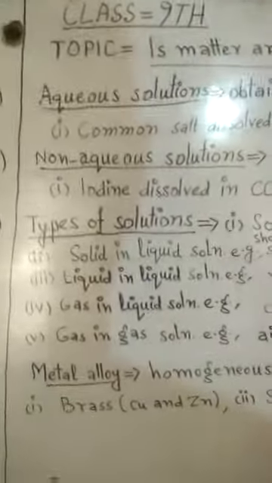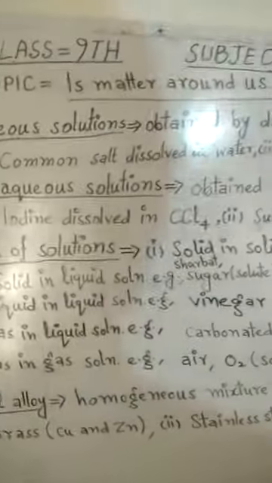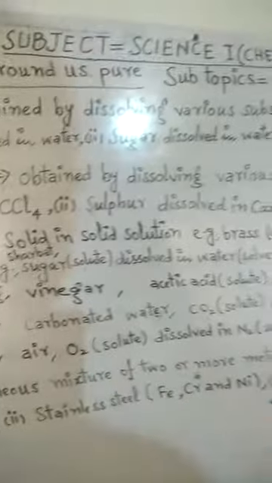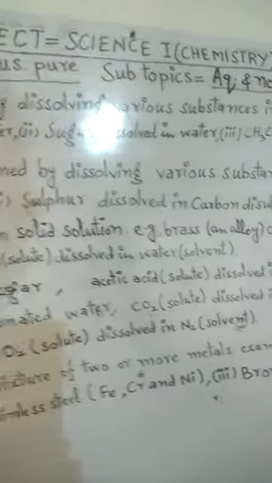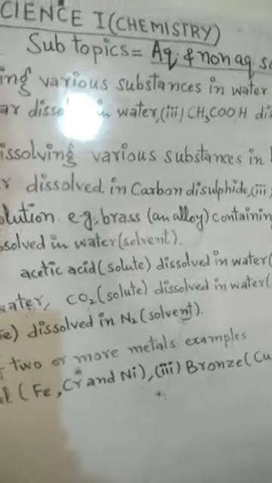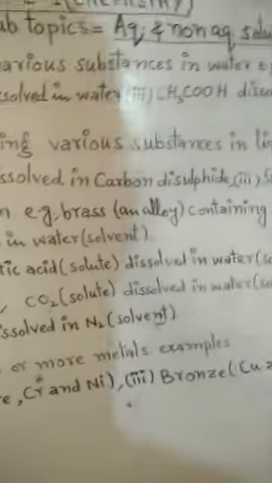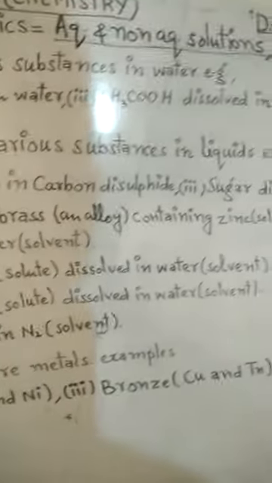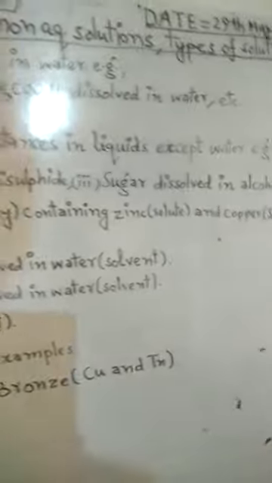Then fourth type of solutions is gas in liquid solution. For example, carbonated water. In carbonated water, carbon dioxide acts as a solute. It is dissolved in water, which acts as a solvent.